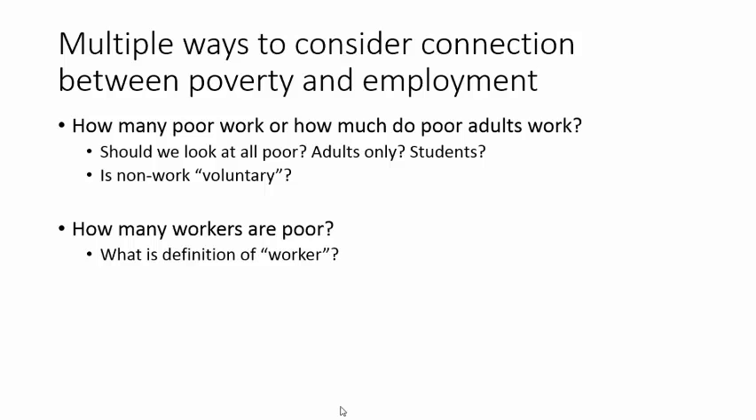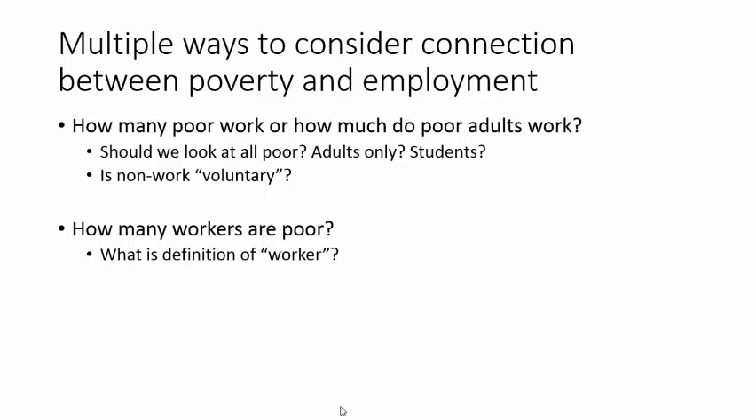First, we could ask how many of the poor work, or how much do the poor work? If this is the question, we probably need to refine it a bit. If we're asking about work, should we include in the sample of the poor children, who make up roughly 1/3 of the poor in the U.S.? What about the disabled who cannot work, or students who are choosing not to work while they pursue their studies? Another set of questions is whether to distinguish between non-work that is voluntary versus involuntary, those who want to work but cannot find a job.